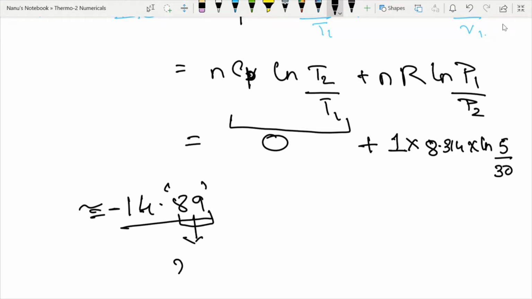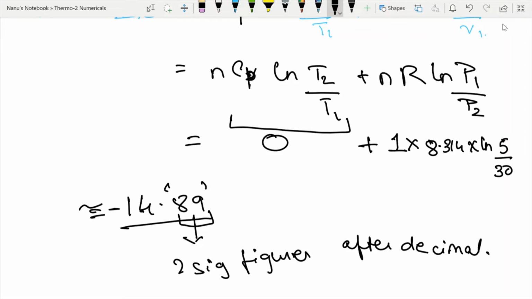two significant figures after the decimal point. After the decimal, please make sure you do this. You don't want to miss out marks just because of a very silly mistake like this.